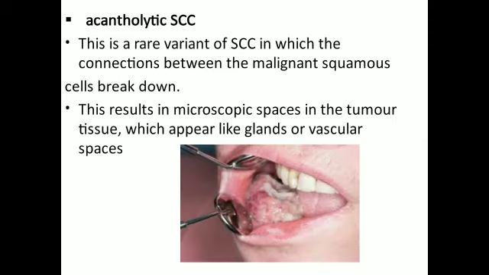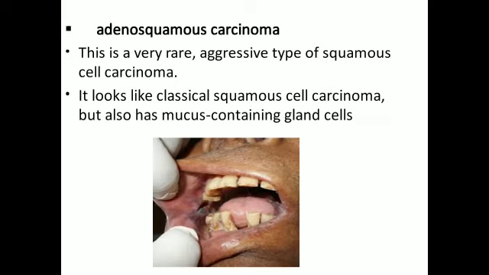Acantholytic squamous cell carcinoma, it is a rare variant of squamous cell carcinoma in which the connections between the malignant squamous cells break down. This results in microscopic spaces in the tumor tissue which appear like glands or vascular spaces. Adenosquamous carcinoma, this is a very rare aggressive type of squamous cell carcinoma. It looks like classical squamous cell carcinoma but also has mucus-containing gland cells.